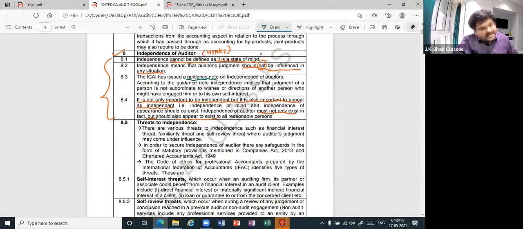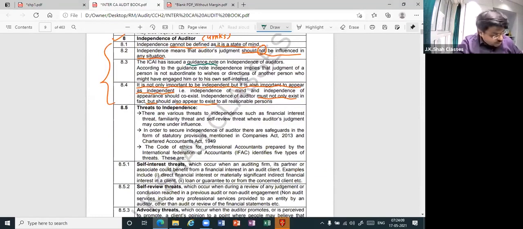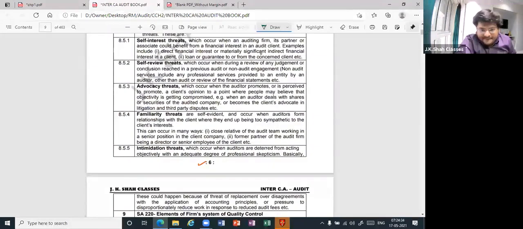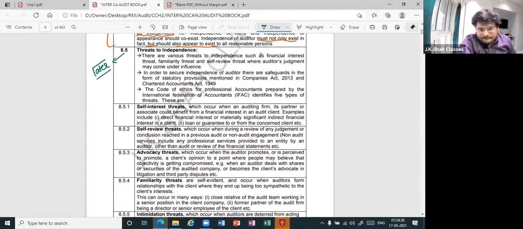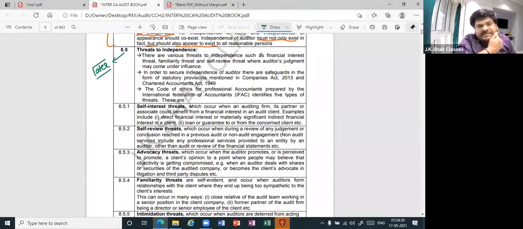Independence of auditor? Yes. Then there are threats to auditor's independence. This I will do later, not now. Why? Because for that you require further knowledge of auditing. I cannot tell it now because I have to link it to something else. So there, with a pencil, you write down "later", because that will obviously come. This also is an important question: threats to independence, 5 marks.